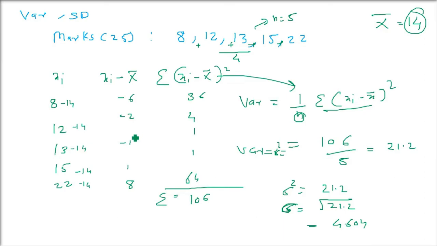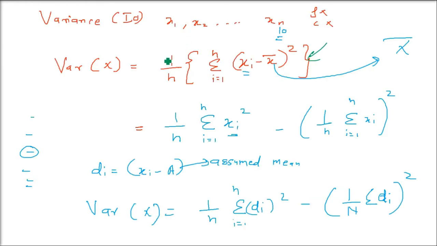Now coming to the more important thing here: we are dealing with larger numbers and larger values. We don't use this formula so often. So we have to do this di equals xi minus a kind of solution. This also you can use. Assumed mean is the better method. So when you have an actual problem, we will use this di version, d equals x minus a, for each and every value. This i subscript is for 1, 2, 3, like how many values we have.